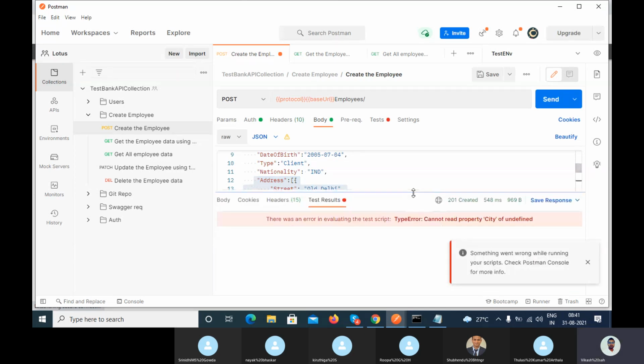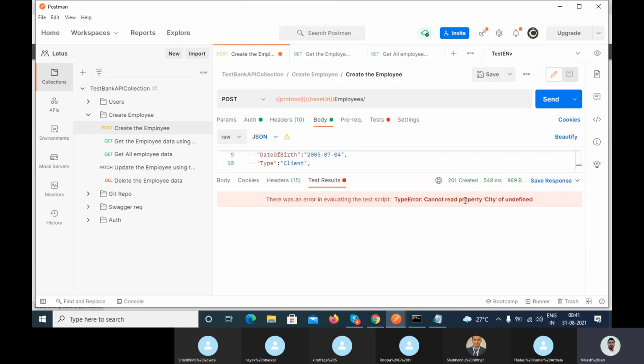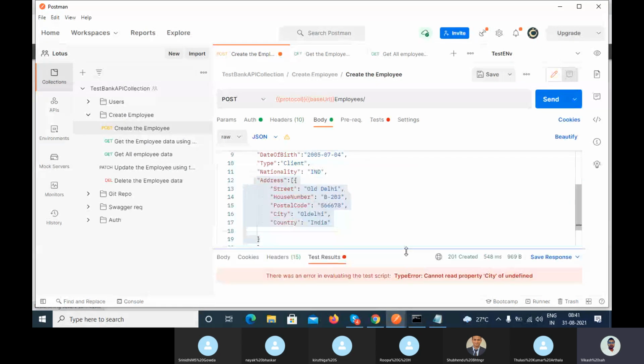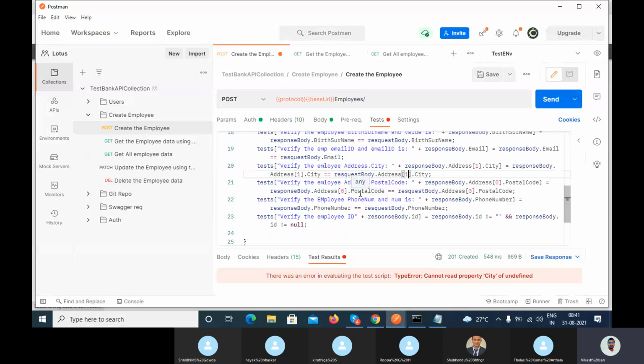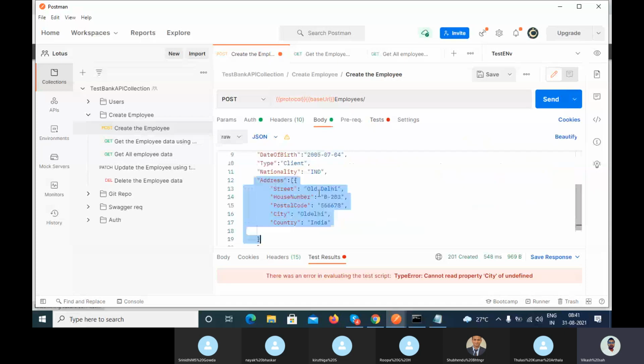Can you see it here? Your script will get failed. In the validation you have added index of 1 here, but index of 1 does not exist. Is this existing in this request?